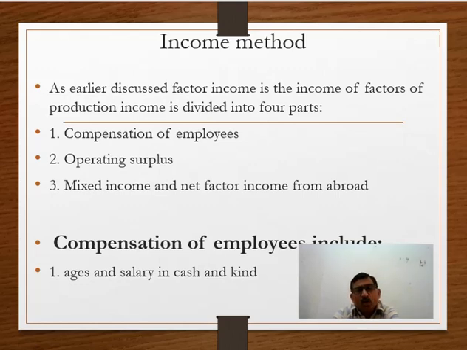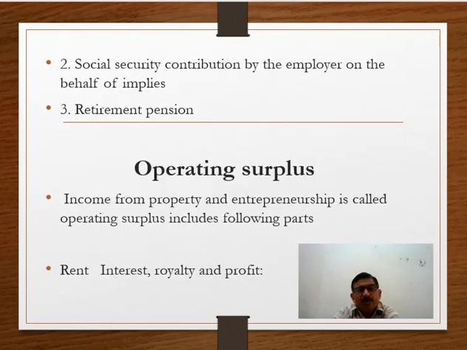Now, the second is operating surplus. Operating surplus means income from property and entrepreneurship. Third one is mixed income of self-employed people, and fourth one is net factor income from abroad. Now we will discuss in detail compensation of employees and its subparts. Compensation of employees includes wages and salary in cash and kind, social security contribution by employer on behalf of employees, and retirement pension.